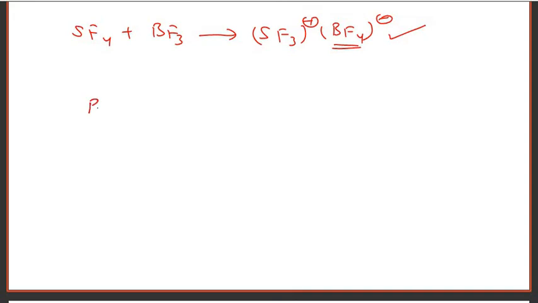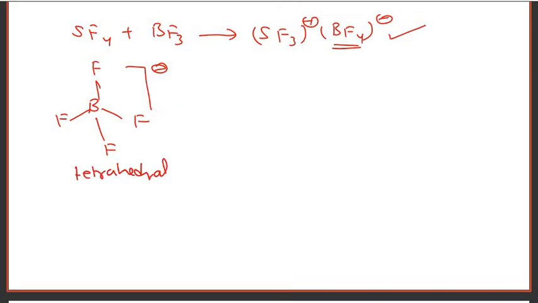This BF4 minus is a tetrahedral complex with sp3 hybridization. For this complex, you will get 2nI plus 1 signals.